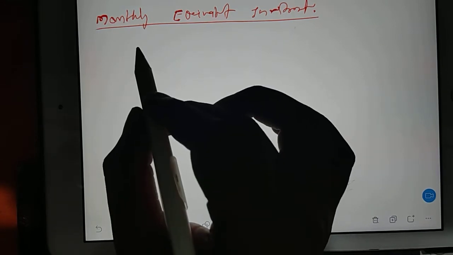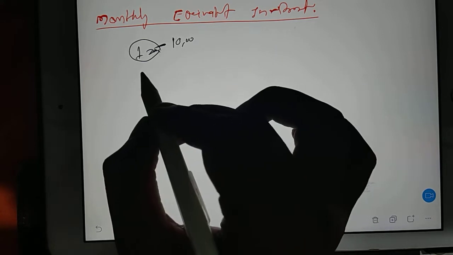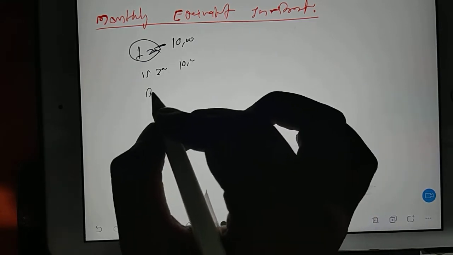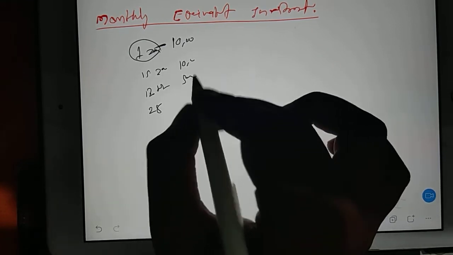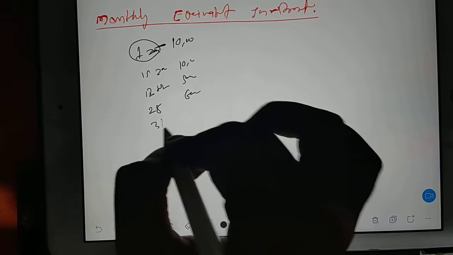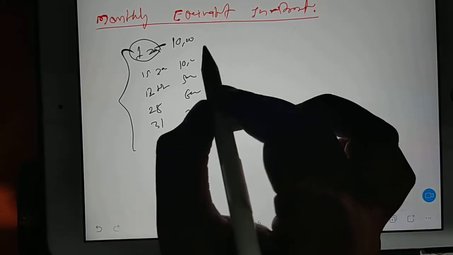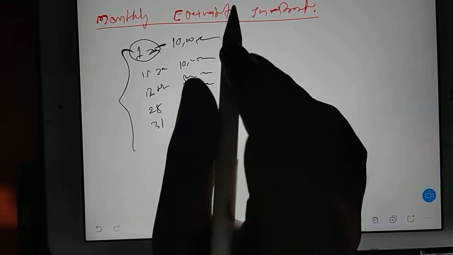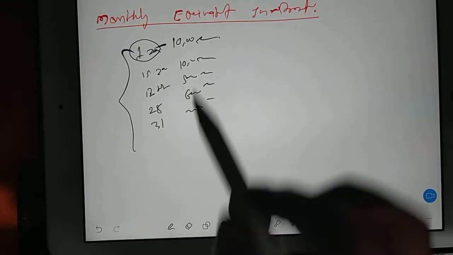Suppose on 1st Jan you are giving 10,000 rupees, and on 15th Jan you are giving again 10,000 rupees, and on 18th Jan you are giving 5,000 rupees again, on 25th Jan you are giving 6,000 rupees again, on 31st Jan you are giving some money. So monthly how much you have invested. This is not a one-time investment. You are investing in installments, but what is the monthly equivalent?